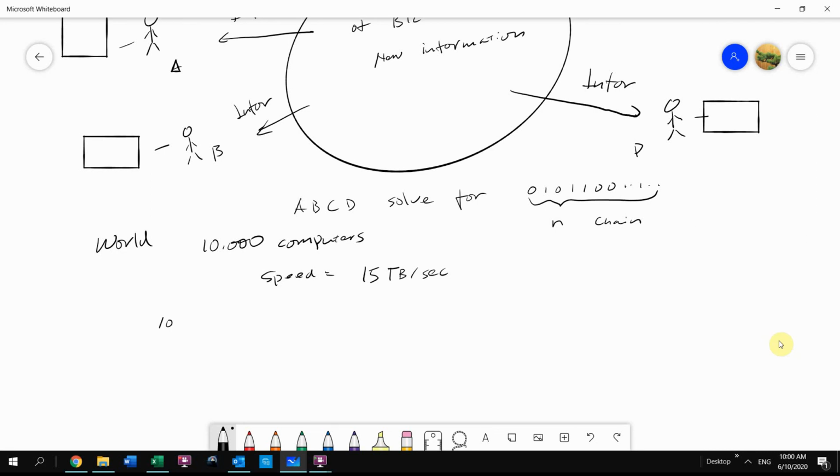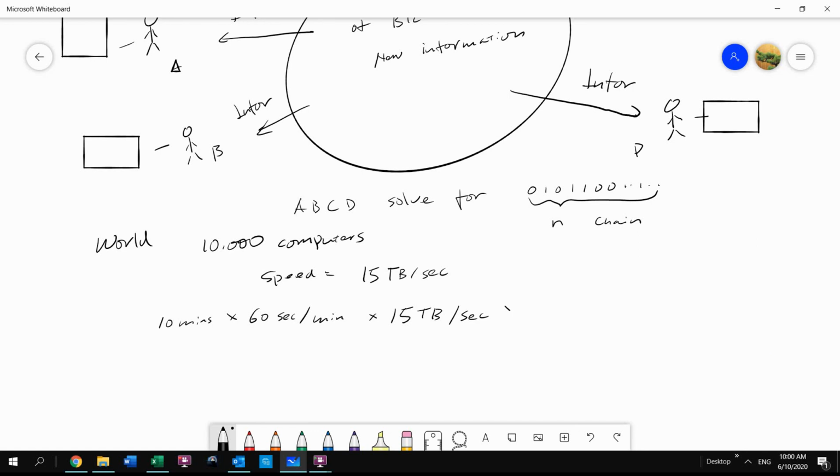Every 10 minutes has 600 seconds, and each second one computer can solve 15 terabytes of data.